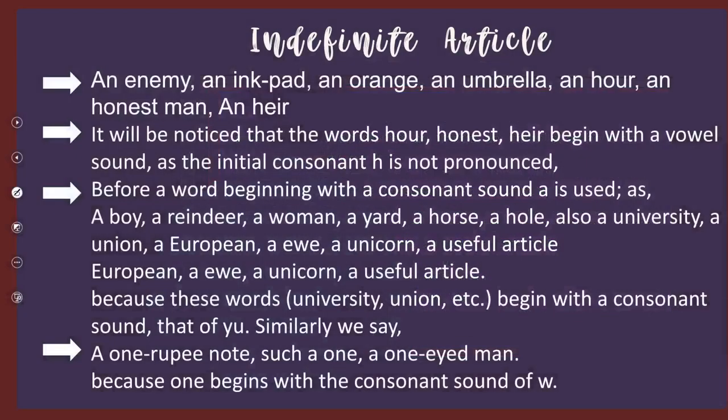We have some examples like an enemy, an ink pad, an orange, an umbrella, an hour, an honest man, an air. With these we used the indefinite article an. In this case, all of them have an before them because they begin with vowels.